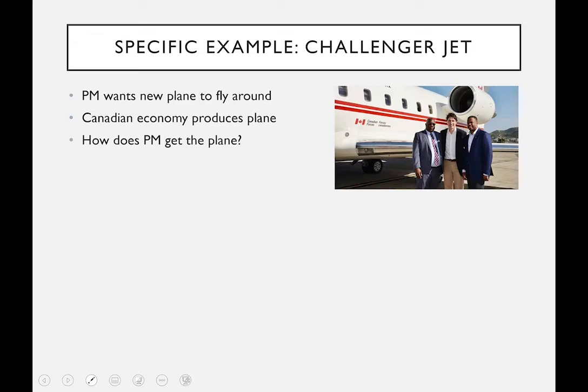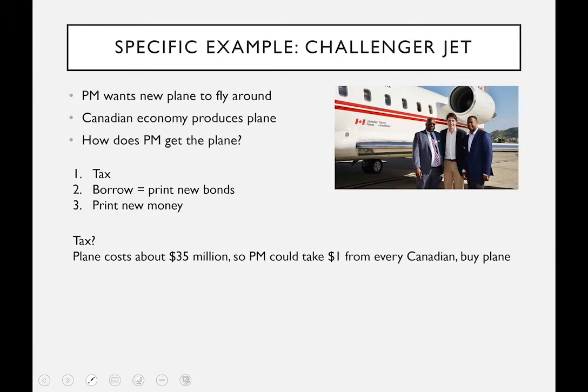By the way, the plane is about $35–40 million. So it's a very good example. The Canadian economy, Canadian workers produce this plane, and the government wants it. The Prime Minister wants it. So once again, to pay for the plane, the Prime Minister has one of three choices. He can either tax people, he can borrow and buy the plane, or he can print new money. He has no secret stash. He can't have the plane made for him.